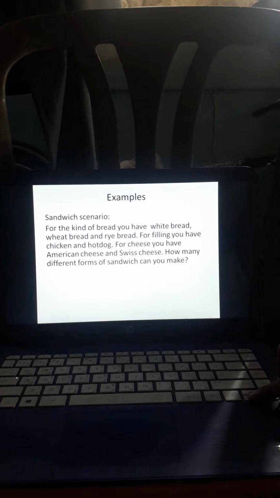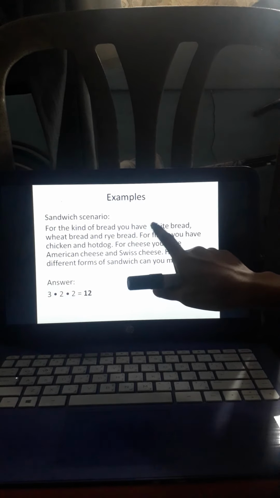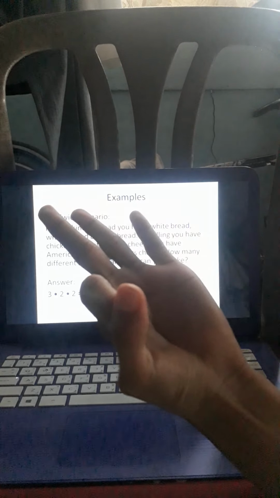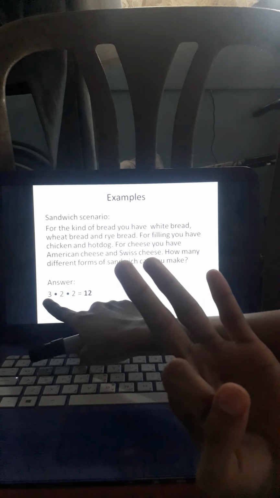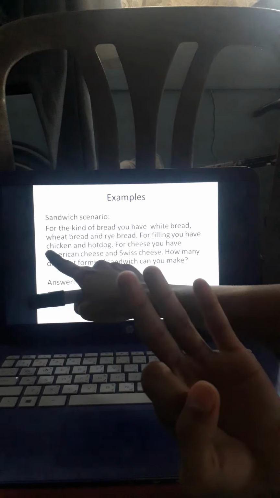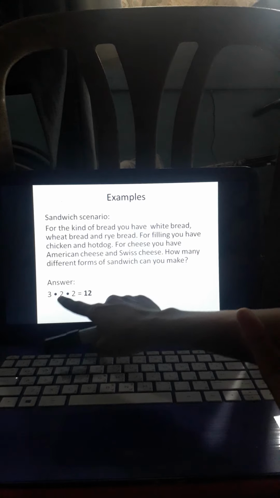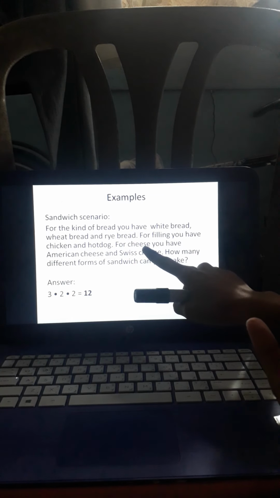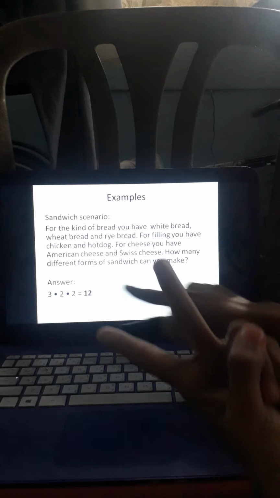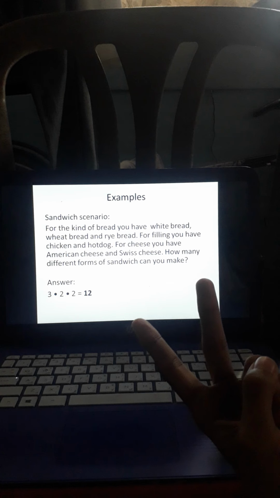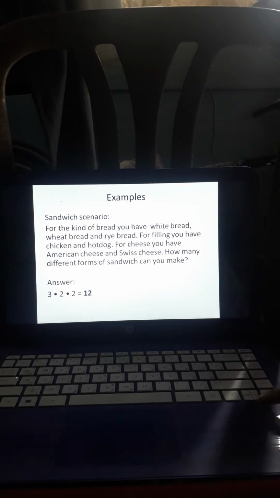So kapag ginamit natin yung fundamental counting principle, ang sagot lang po, ilan ba yung bread mo? Meron ka pong tatlong bread, white bread, wheat bread, tsaka po rye bread. So 3 po yung nasa una. And then, for the filling, you have chicken and hotdog. Dalawa lang yan, kaya 2 dun sa pangalawa. Tapos, we have for the cheese, American and Swiss. So, 2 pa rin po. So, 3 times 2 times 2 is equivalent to 12 ways. So, ano-ano po kaya yung mga outcomes po na yan? 12 na po yung sagot natin. Pero, ano-ano kaya yung mga yon?